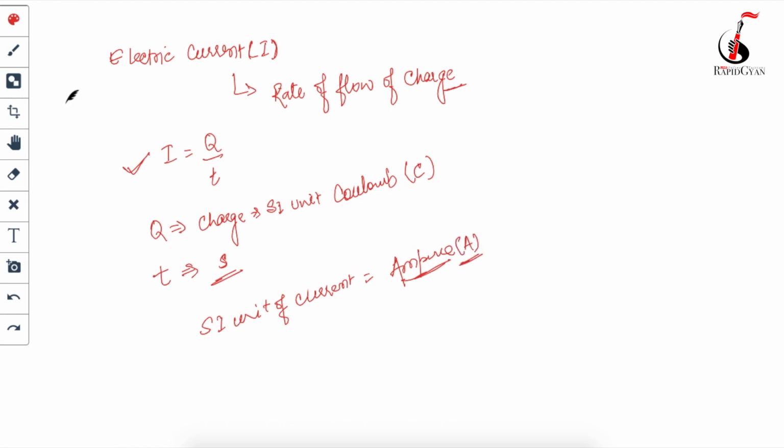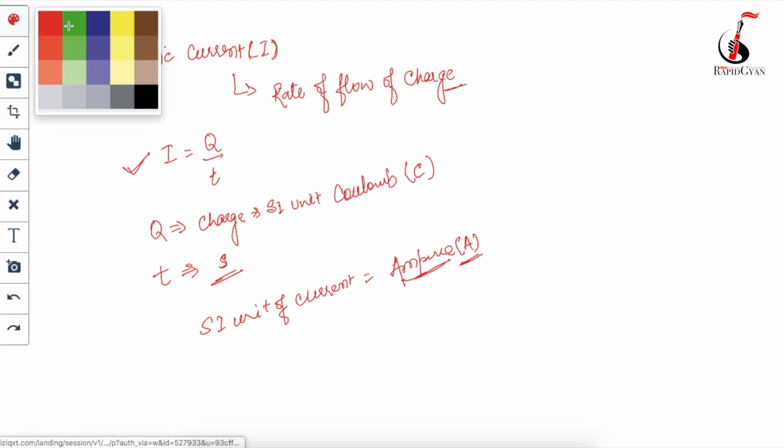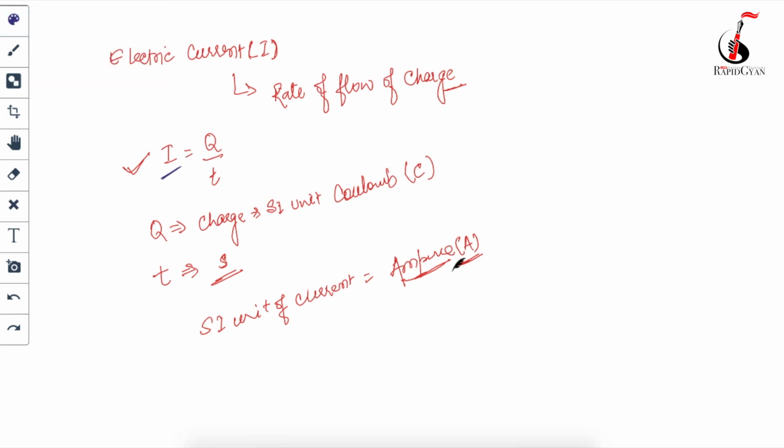Don't get confused between A and I. I have seen many students who are confused about I and A. So what is the difference? I is the representation of electric current, whereas A is the representation of the unit of electric current, which is ampere.